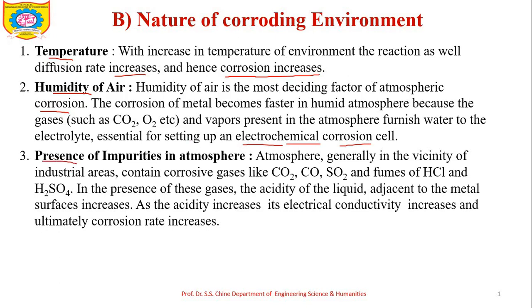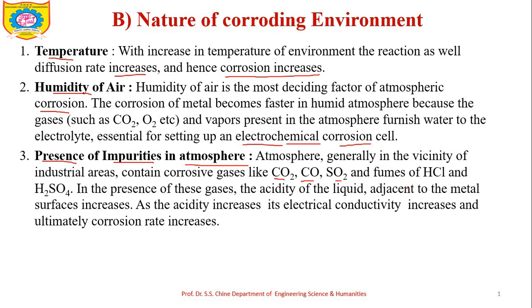The next is the presence of impurities in the atmosphere. In the previous factor, we considered impurities in the metal. Impurities in the atmosphere such as CO2, carbon monoxide, SO2, SO3, and fumes of HCl act as corrosive gases and increase the rate of corrosion.